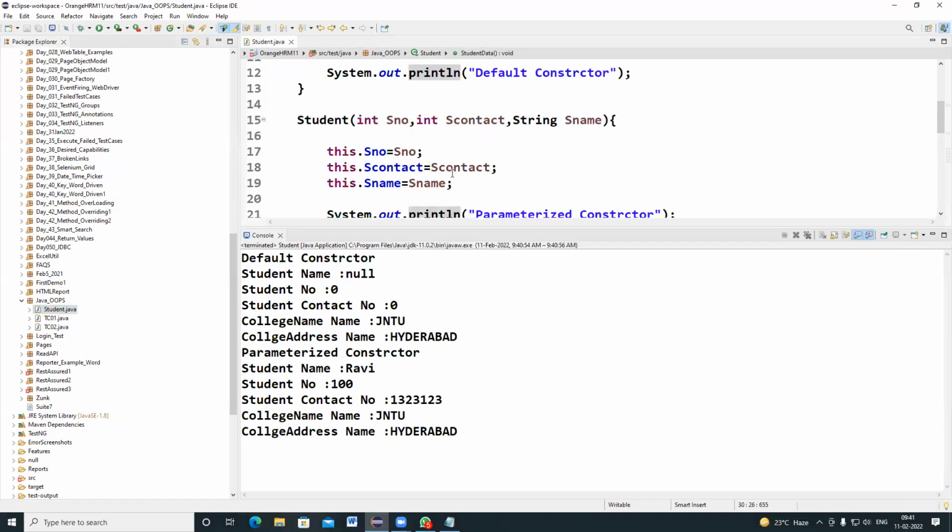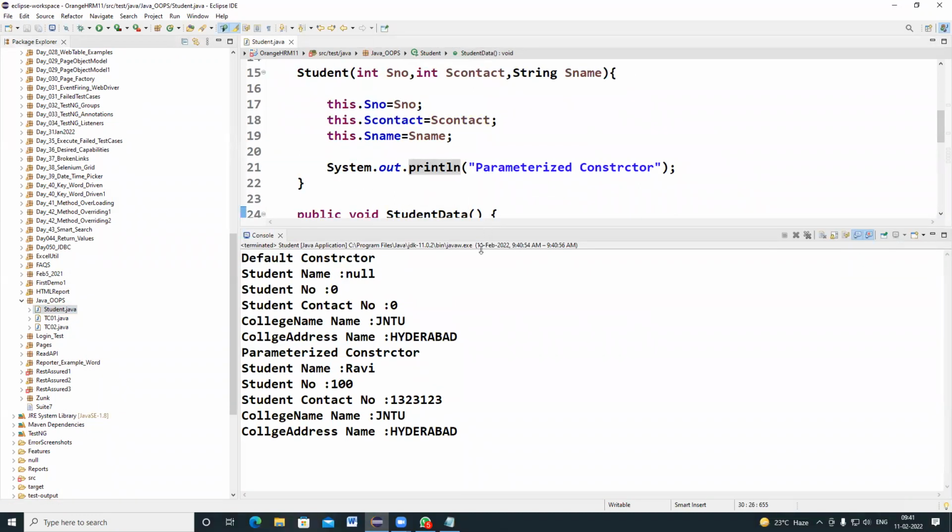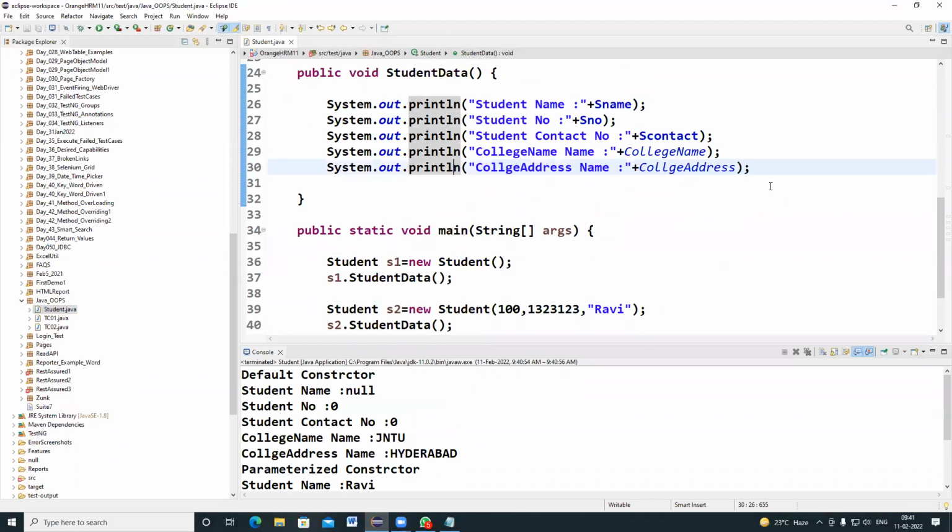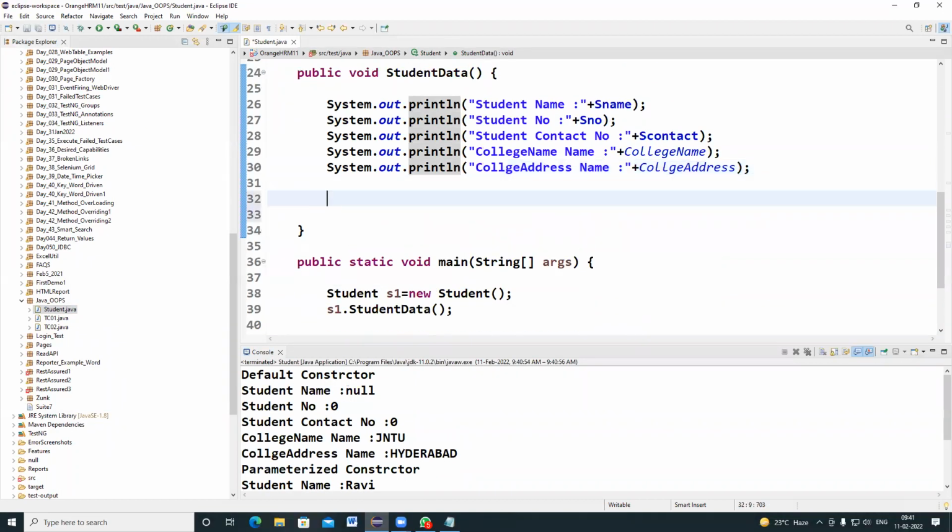One second. After system.out.println, I will write one line.